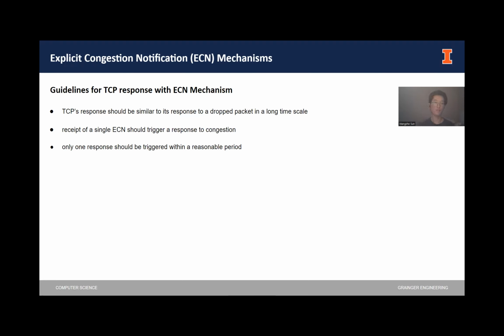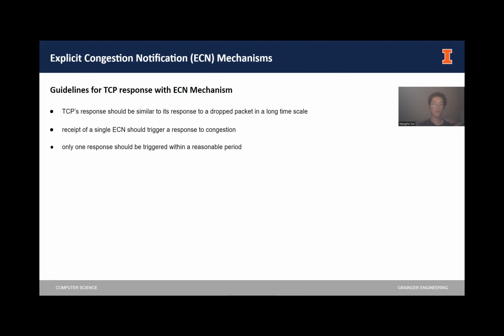And secondly, the receipt of a single ECN should trigger a response to congestion. This is because when a TCP sender receives a congestion notification, it can know for sure that there's some congestion going on in the path. So instead of strictly following the TCP state diagrams, it can impose some additional reaction to the congestion. For example, reduce its congestion window or reduce the slow start threshold in order to control the congestion.